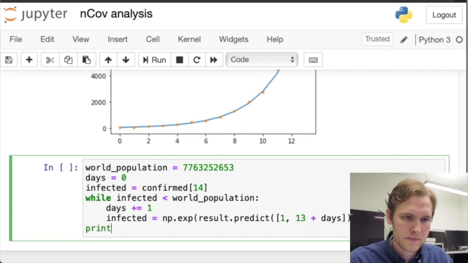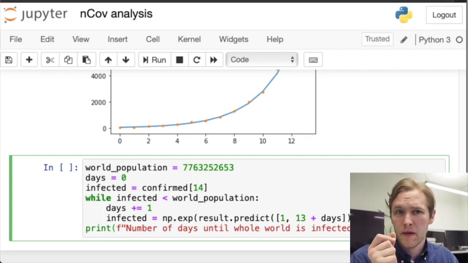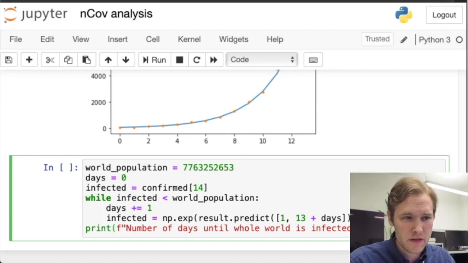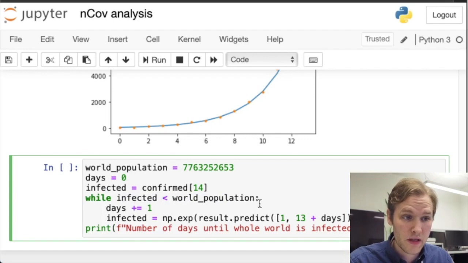And then at the end, we will compute the number of days until all the world is infected, is the days variable, right? And this is from after the first 2 weeks of the coronavirus. So this makes sense, right? We add an extra day to our model, how many sick, and then when we get high enough, the infected would be higher than the world population. I don't know if that makes sense, but let's see.